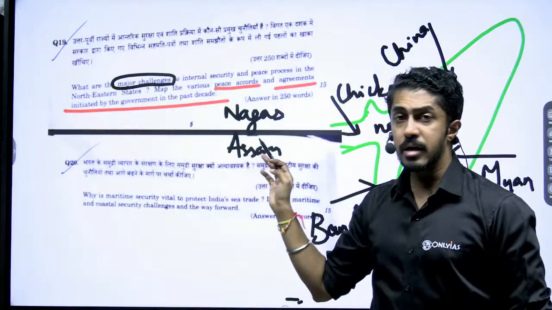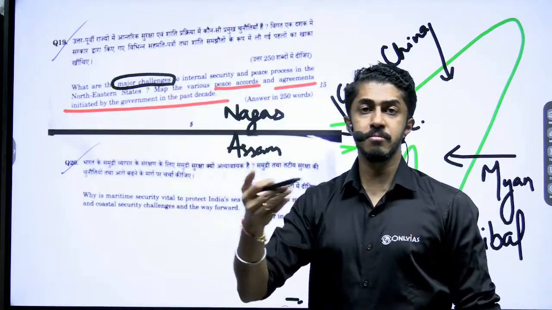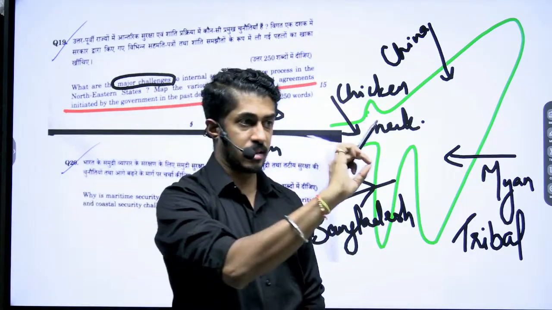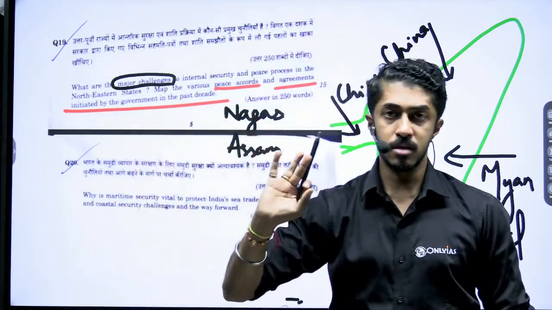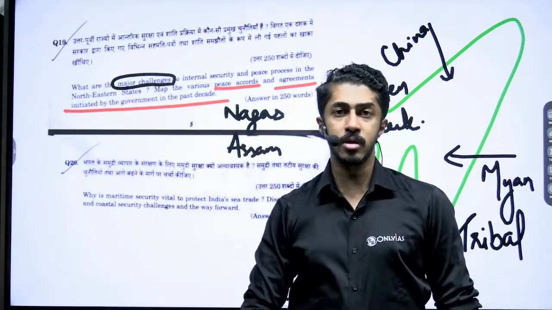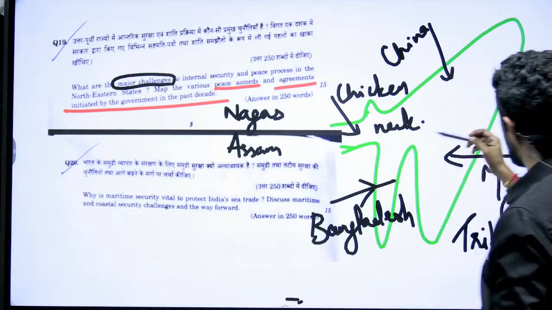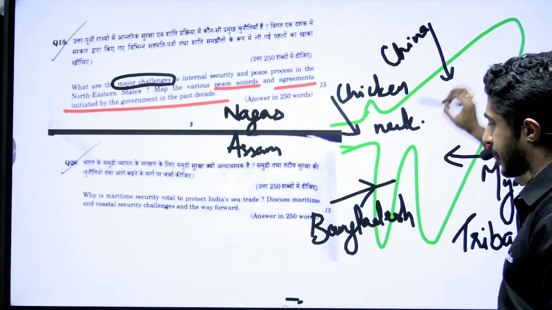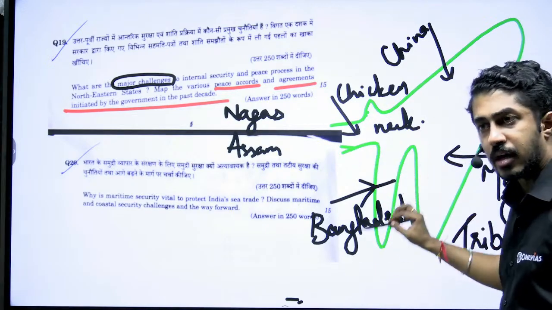So what is the Naga issue? Mention it there. They only want you to mention the details, like this happened, that's it. Again, they have not specifically asked for the way forward. Way forward is what you will mention. The Indo-Myanmar border is getting secured. The China border, that also we are developing. Bangladesh side, again we are developing.